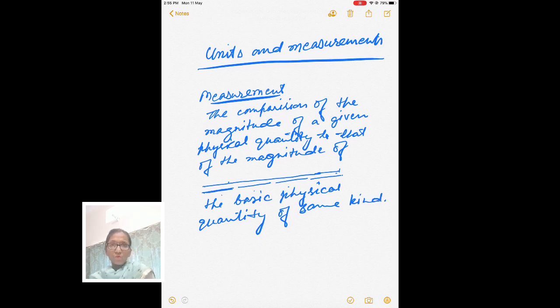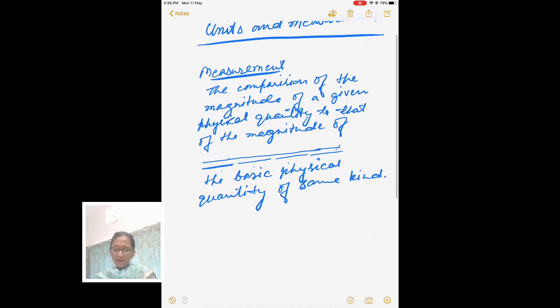Okay, so how do you measure the length of this table? Using your hand span, and you got that it is 4 hand span. Now suppose the same length we measure with some other unit.